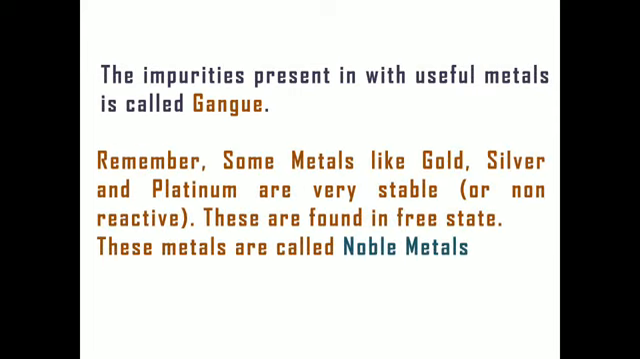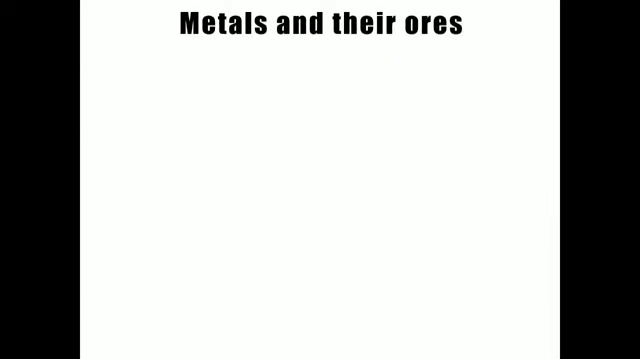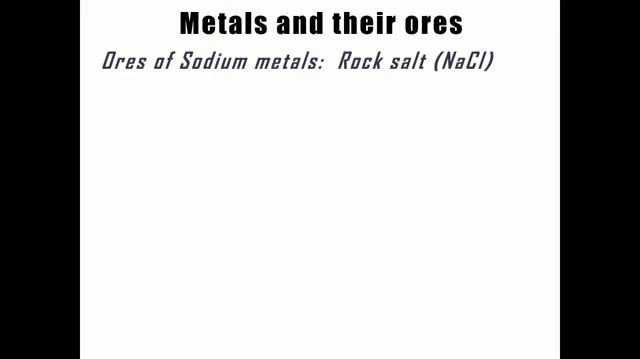Now, one more important thing is that some metals like gold, silver, platinum are very stable and non-reactive. So these metals are found in free state and not in combined state. Why are they not in combined state? Because they do not react with any other compound of the earth crust. So these metals are called noble metals. Remember this thing. Normally metals are present in their ores, that is, in combined state.